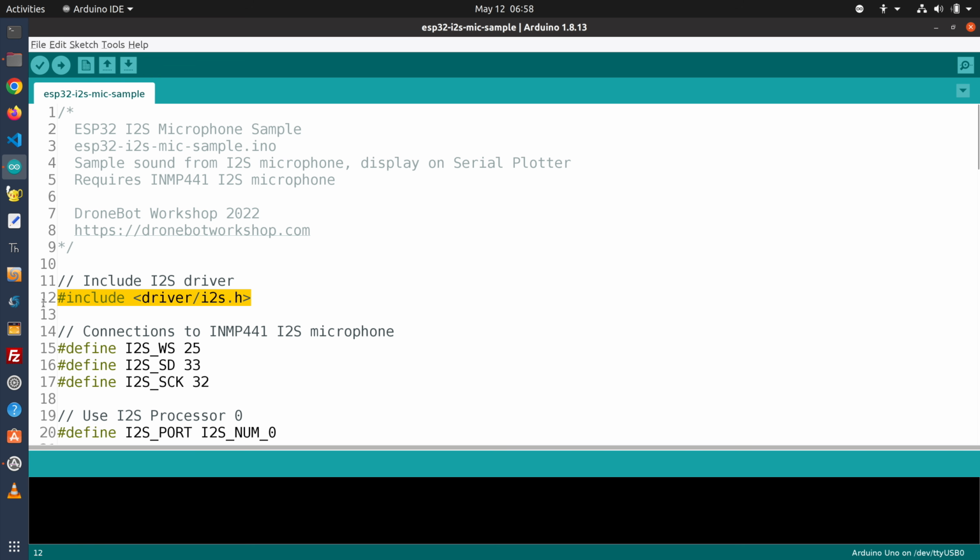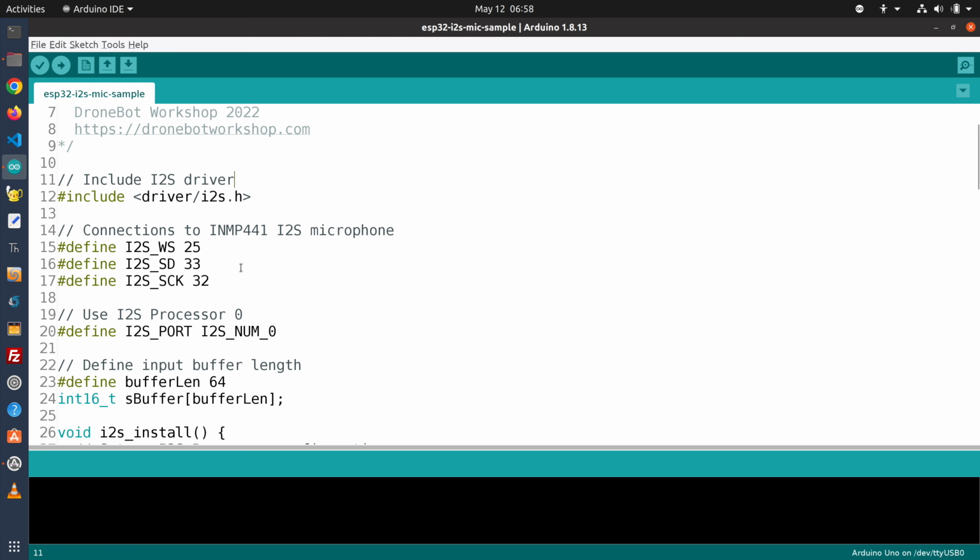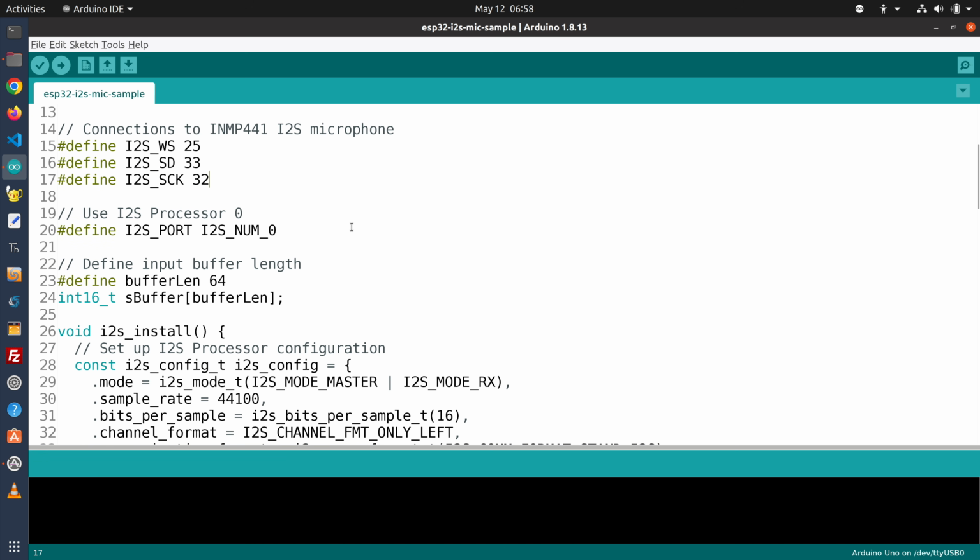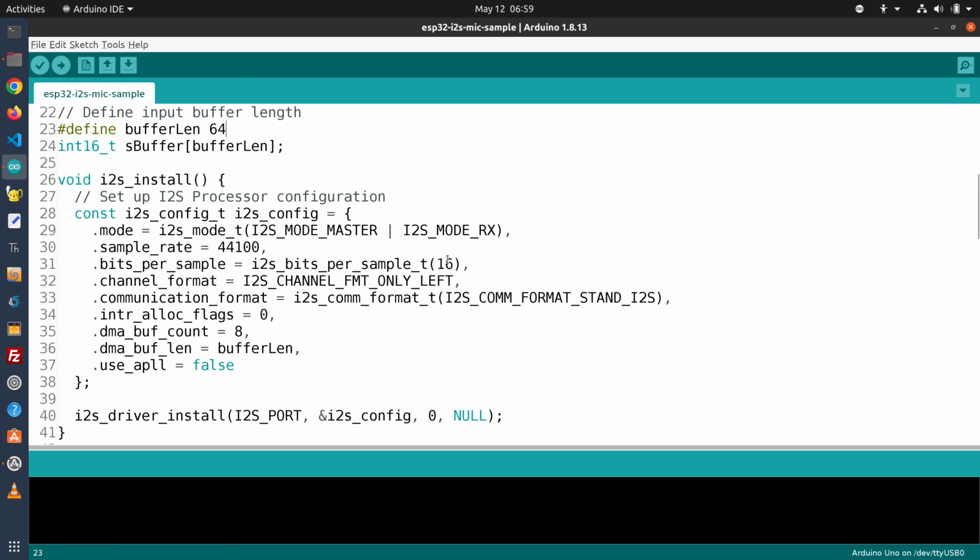So we call the I2S library right over here, and then here we define the connections we've made to our microphone. Now there's nothing particularly special about these 3 GPIO pins, so if you want to use 3 different ones, you can just change everything accordingly. The ESP32, as you recall, has 2 I2S processors. We're going to be using processor 0, so we define that here, and we define a buffer length that we're going to be using. Now we have 2 functions that we've created, and these functions are just to make configuration of the I2S a little bit easier.